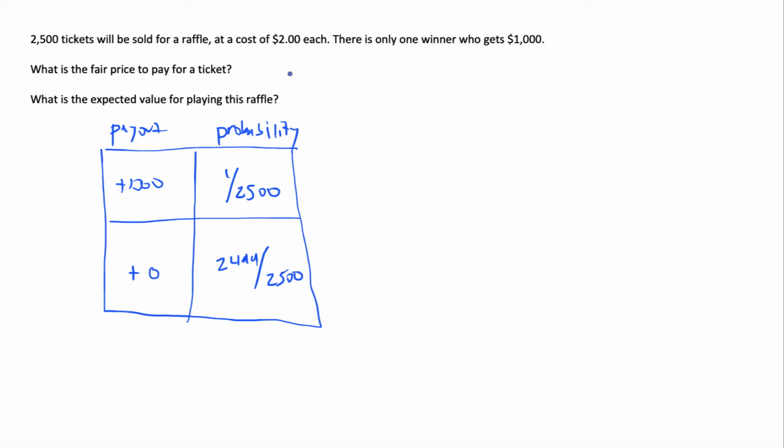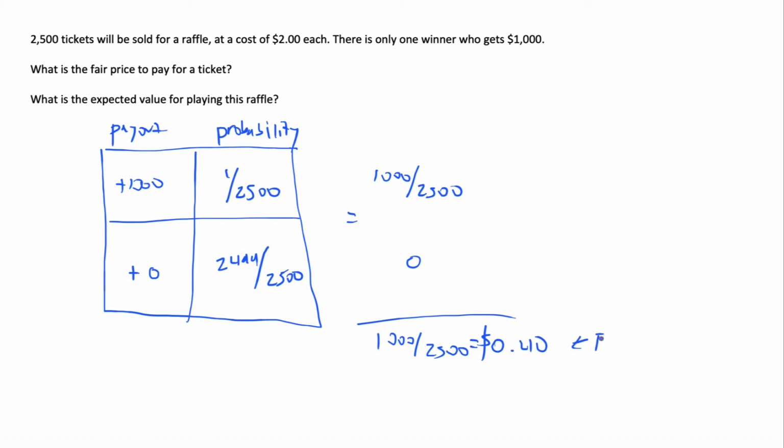So you notice that I did not account for the $2 here in the payout. This is one way to calculate this. If we don't take the $2 into account, that's called the fair price. Let's multiply these out, and I'm not going to convert this to a decimal just yet. So we get 1,000 over 2,500. For the bottom one, it's just times 0, so we get 0. When we add these together, we get 1,000 over 2,500. Using your calculators, we can get this as 0.40. So this is actually the fair price.